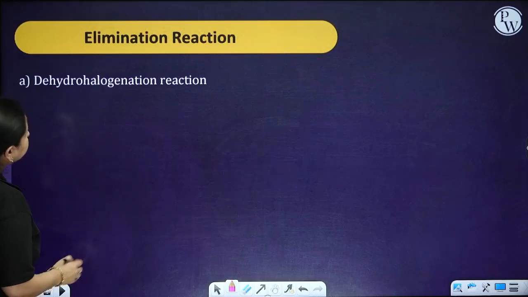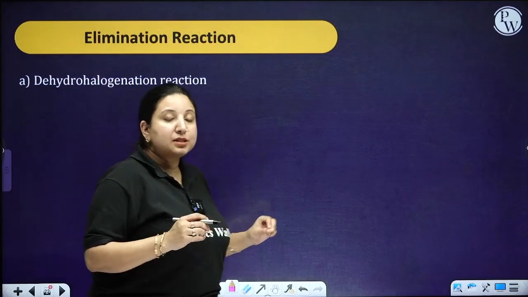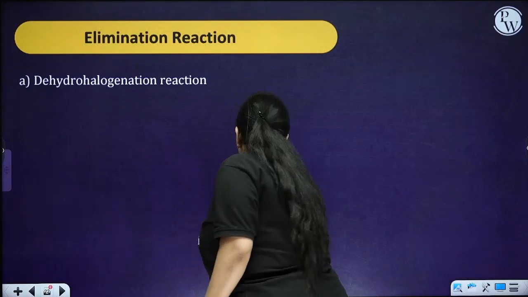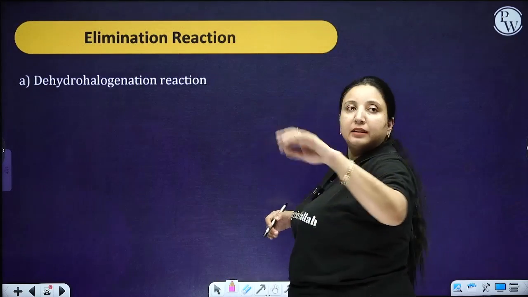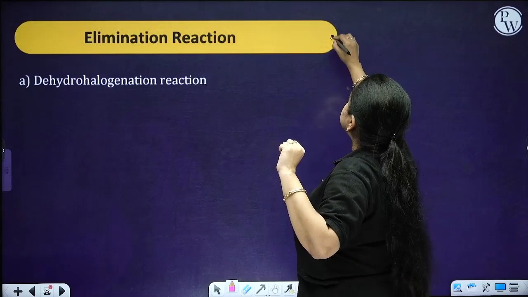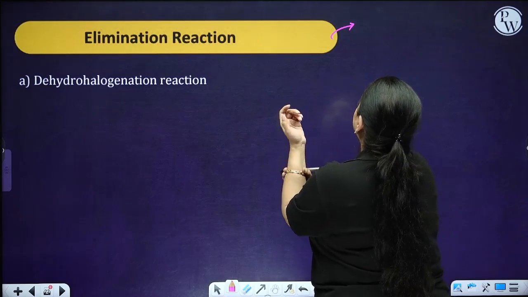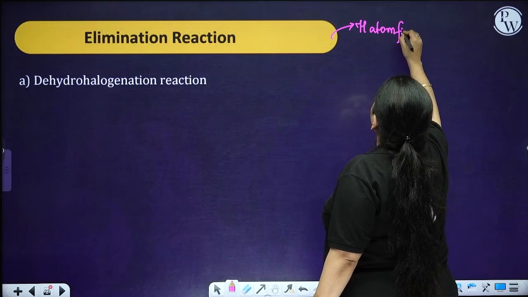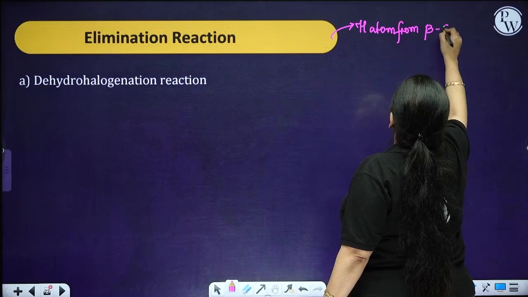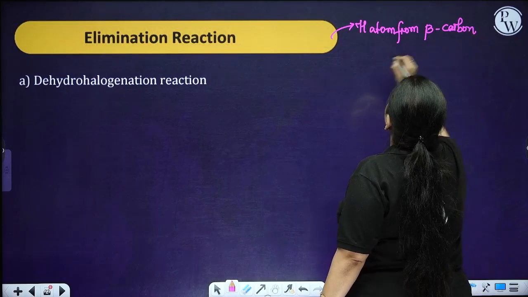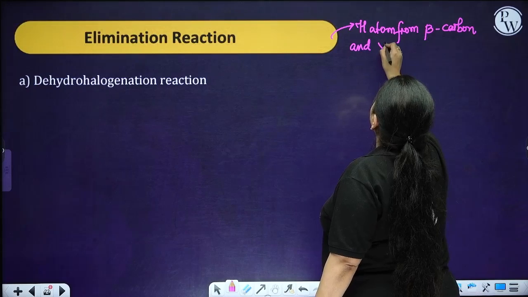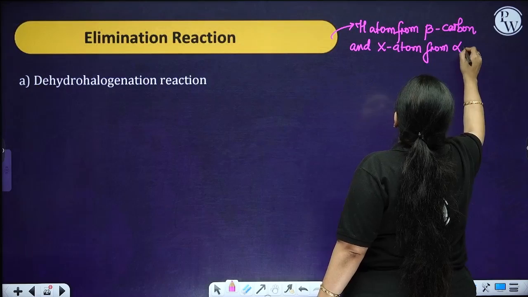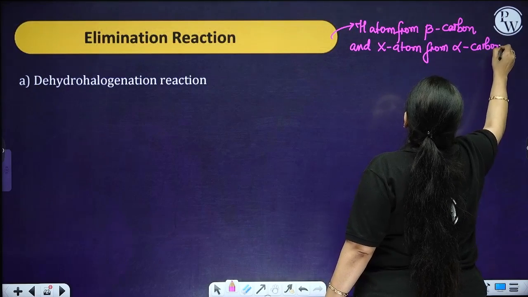Got it? So moving ahead, next we have the elimination reactions. Now when we are talking about the elimination reaction, as the word itself says, you are going to eliminate something. So basically over here we have the elimination of the hydrogen atom from beta carbon and halogen atom from alpha carbon.